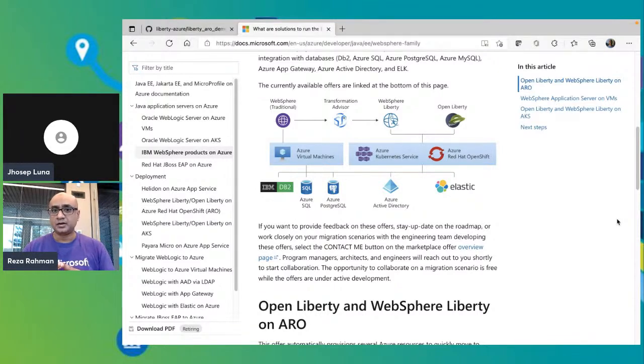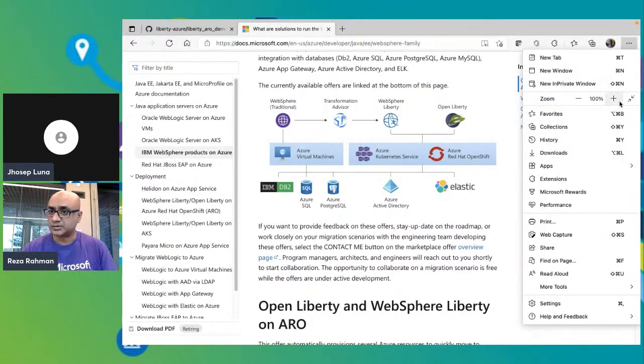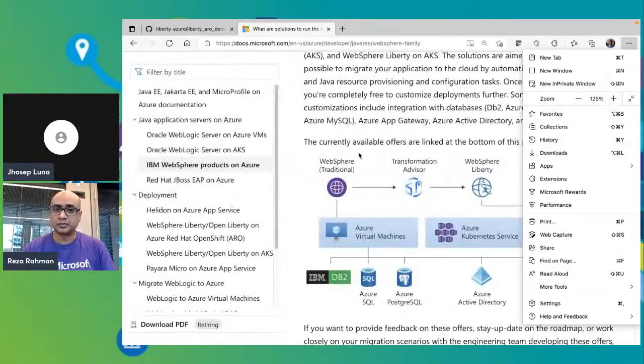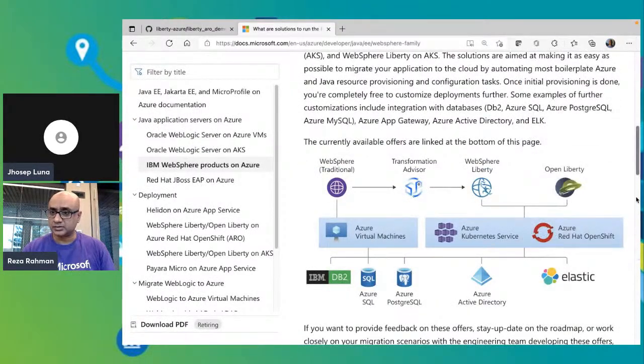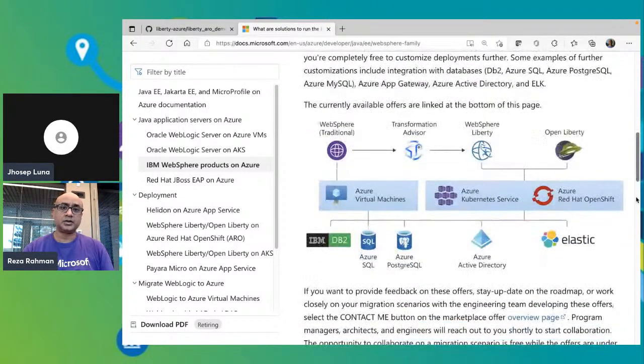So this particular diagram represents a bit of that. Let me see if I can maximize the diagram a little bit more so you can see it more clearly. So here's the diagram. Basically what we're doing is enabling WebSphere Traditional, and the primary way we're enabling WebSphere Traditional is on Azure virtual machines. Similarly, we are enabling both WebSphere Liberty and Open Liberty, but we're not enabling that on virtual machines because we don't feel that's the most effective platform for those particular runtimes. But we are enabling Liberty on both Kubernetes as well as on OpenShift. So we have two different runtimes on Azure to do that.